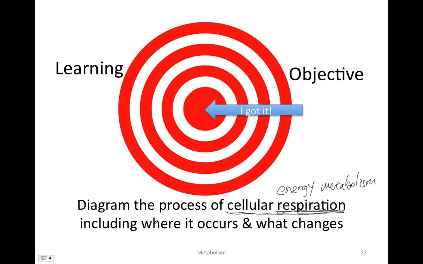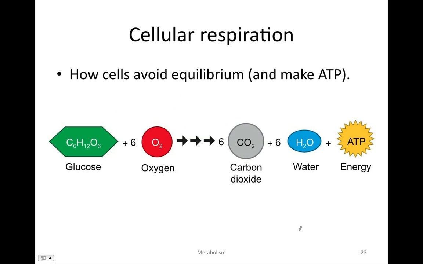Okay, in addition to understanding what cellular respiration is, we want to find out where it occurs and what changes, what are the things that change. So cellular respiration is how cells avoid equilibrium, how they make ATP so that they can run their unfavorable processes. We said that we were avoiding the equilibrium of this reaction, glucose being oxidized to carbon dioxide and water, and that releases energy. And we can see that that energy has been harvested in the form of ATP.